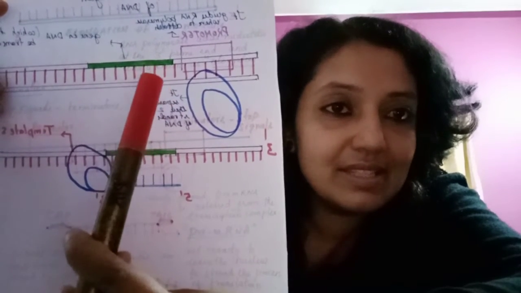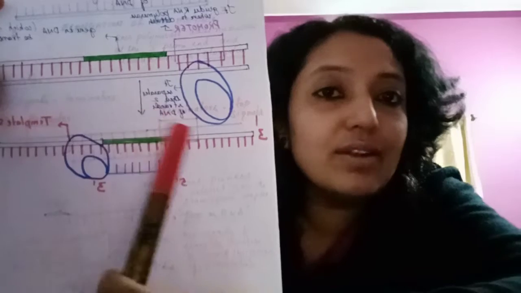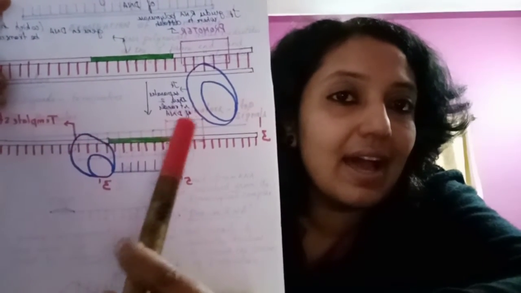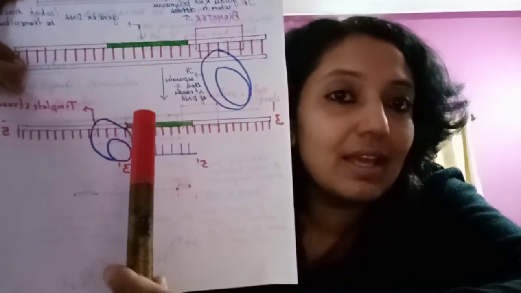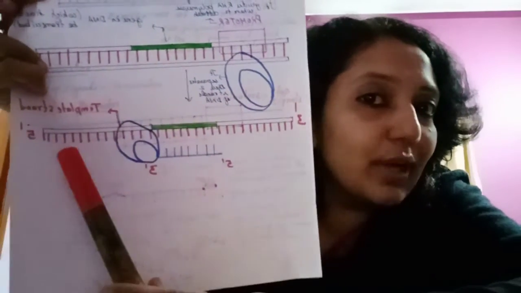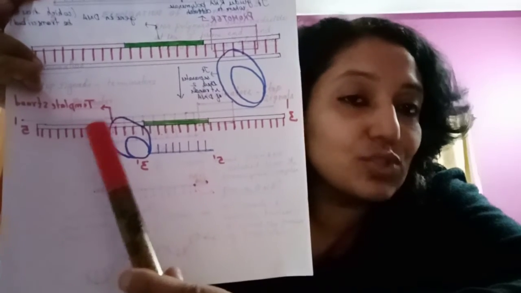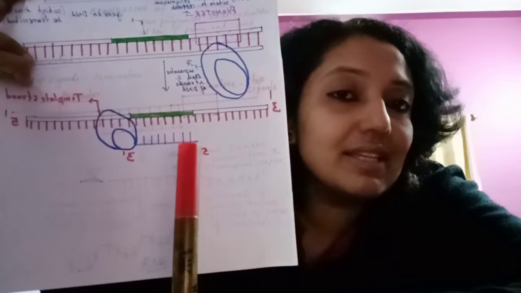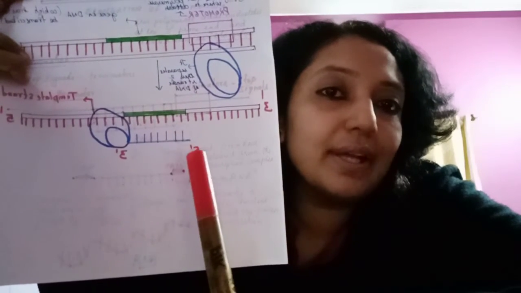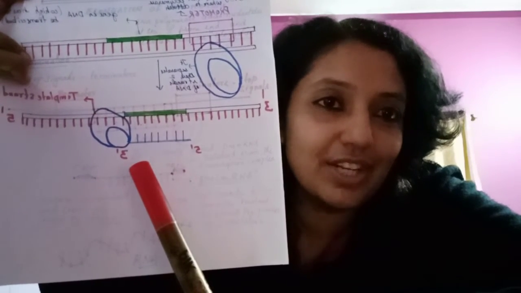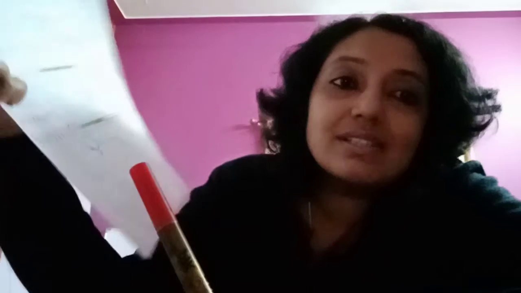After the two DNA strands get separated, one of the DNA strands acts as a template molecule. The template DNA molecule always has a 3' to 5' direction, and so the newly synthesized RNA molecule always runs in 5' to 3' direction. This is the first step, the initiation step in the transcription process.